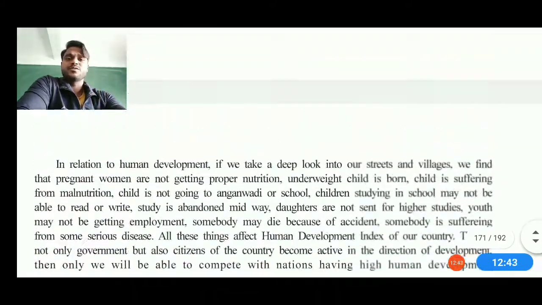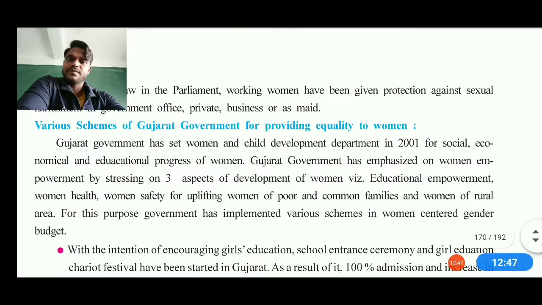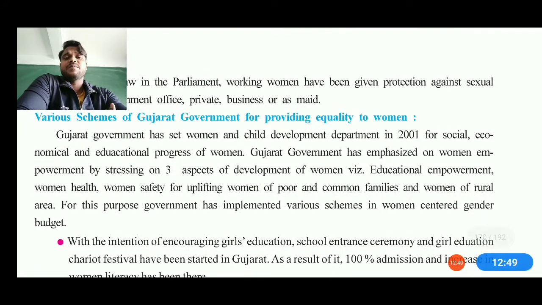I'm just showing you a showcase of these plans. Now I'll be reading about some of the plans, the rest you can do by yourself. Now see, various schemes and plans have been provided to women. As per the Gujarat government, the women and child development program was set up. Okay, in 2001, the social, economic and educational progress of women was done.